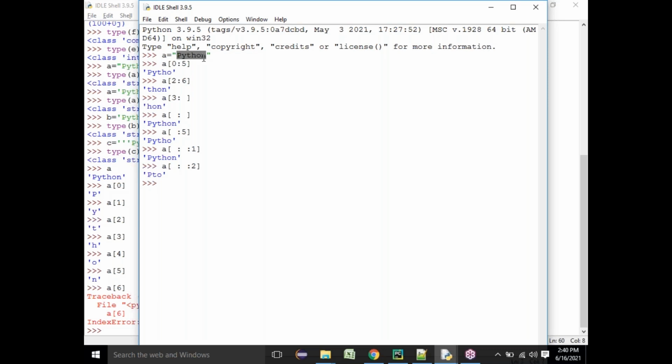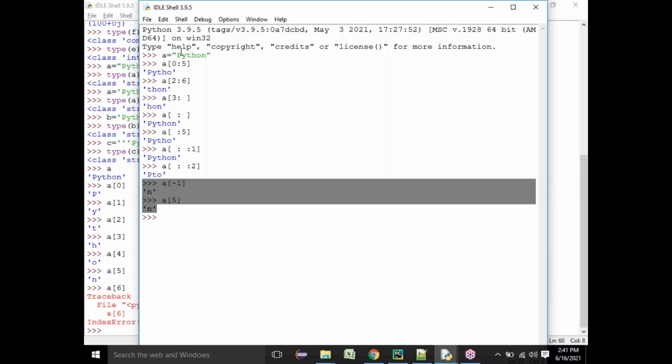So n will be considered as a of -1. If I say a of -1, it is nothing but n. Either a of 5 you can say, or you can say a of -1. Both are the same. If you are reading from left to right, it will be a of 5. If you are reading from right to left, it will be negative index. It will be starting from -1.